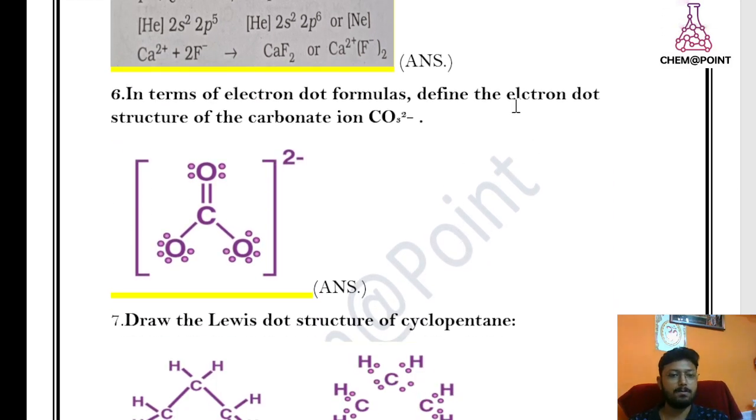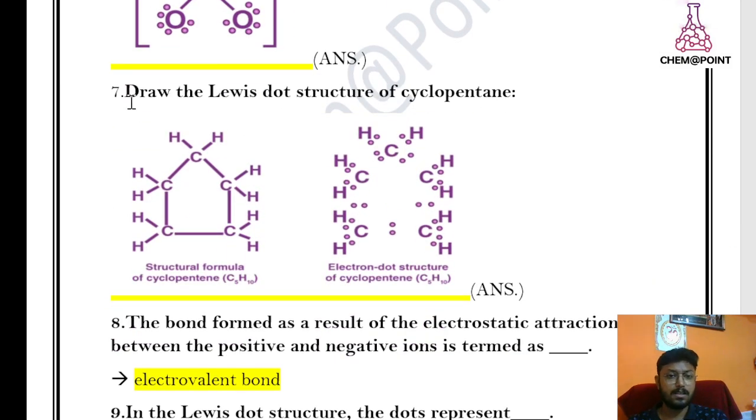Now, question number 6. In terms of electron dot formulas, draw the electron dot structure of the carbonate ion, CO3 2 minus. Dear student, it is a very important structure, so look at it carefully. CO3 2 minus: C double bond O, single bond O, single bond O. The 2 negative charges are on the 2 oxygen atoms. Got it, my friend? This is also a Lewis dot structure. Now question number 7. Draw the Lewis dot structure of cyclopentane.